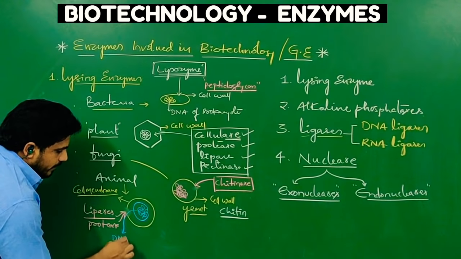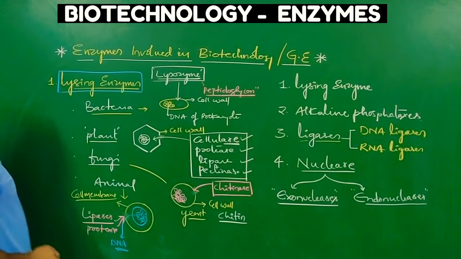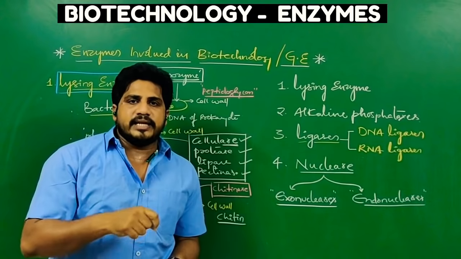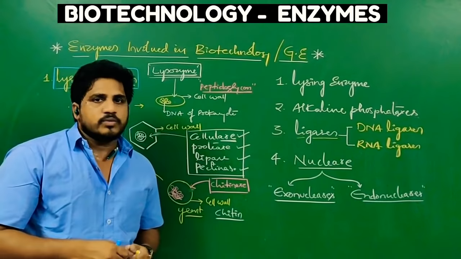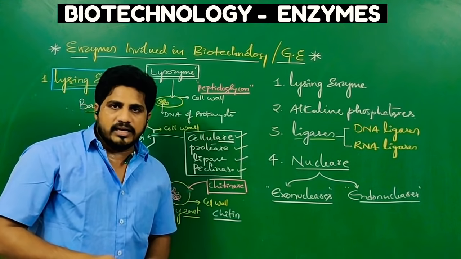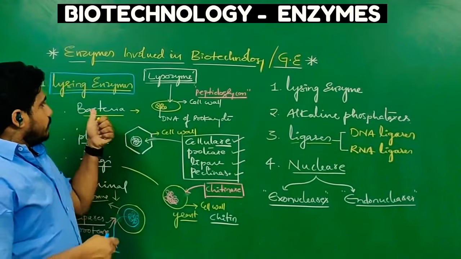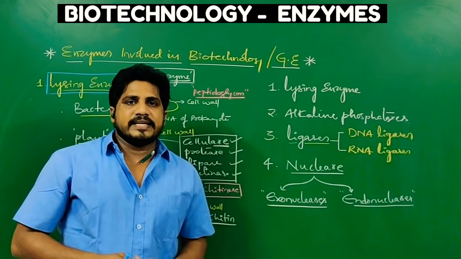can be obtained easily. So lysing enzymes are used to break the boundary of the cells of bacteria, fungi, algae, plants or animals, whatever. Further, we can identify their DNA and collect it. To get the DNA we have to use lysing enzymes. That is the conclusion for the part on lysing enzymes.